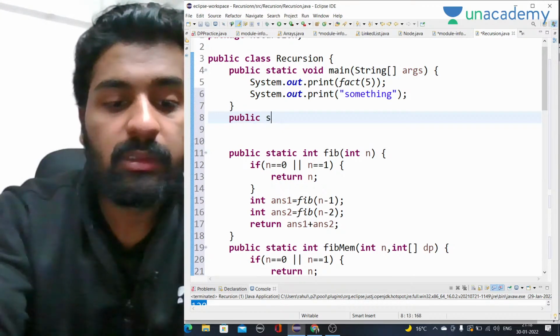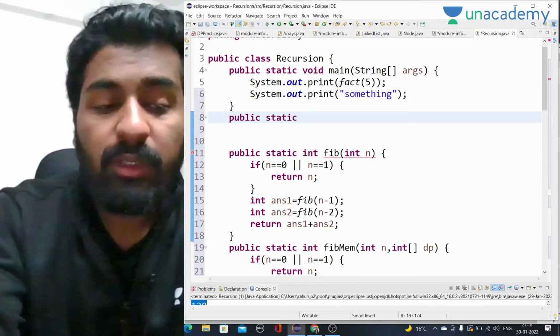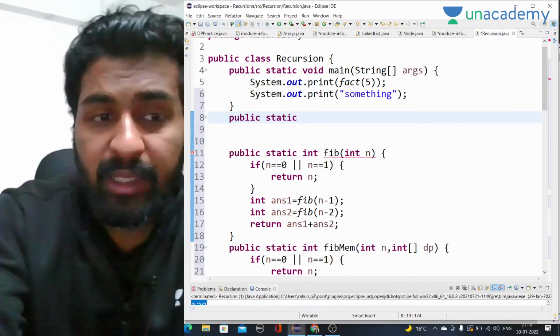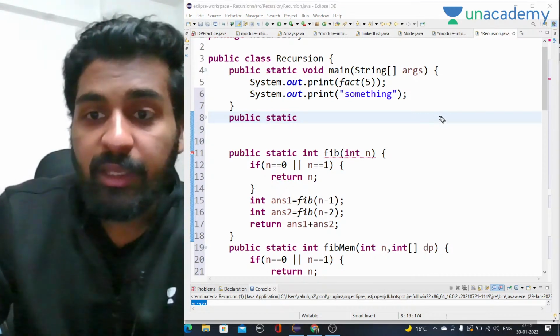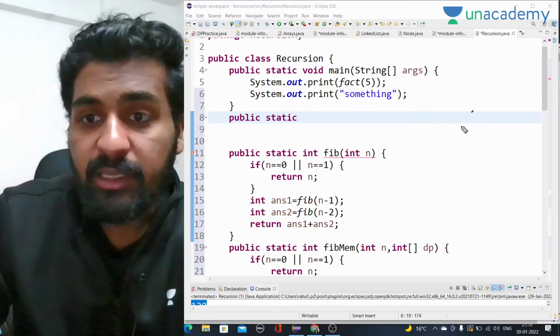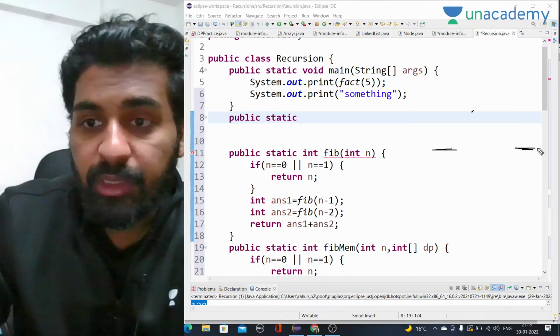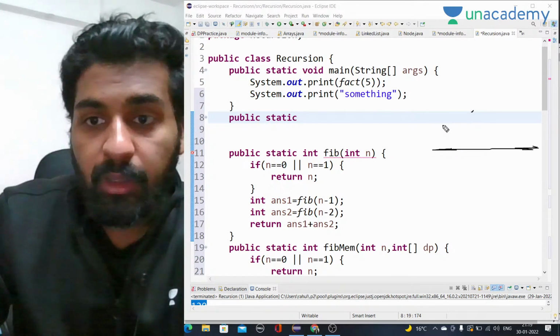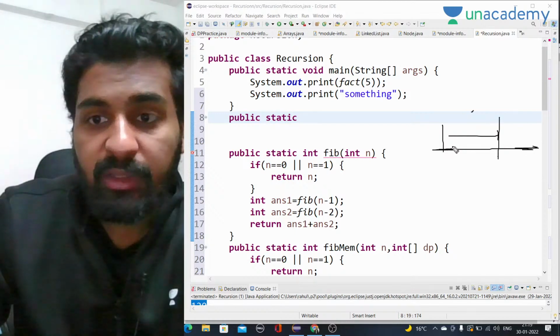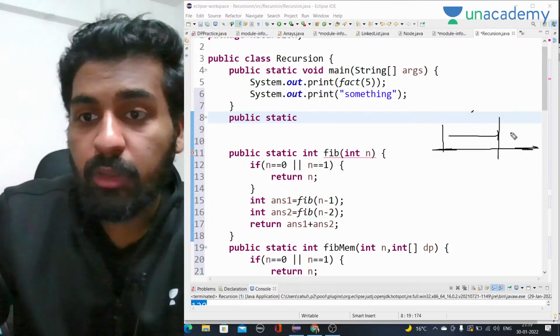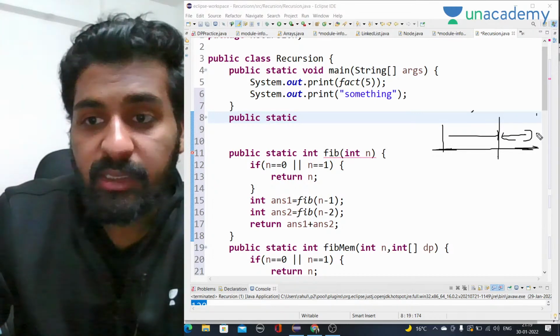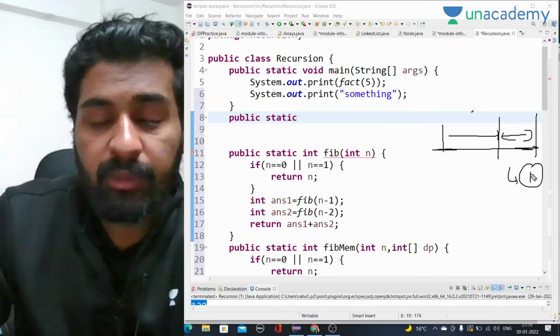Public static. Just let me know if you are clear with the number of ways part, like how we are calculating the number of ways. I'm telling it again and again because, let's say you start from here and you want to reach here. I have covered this much distance, and if I cover this much distance, this will be considered as one way only, right?